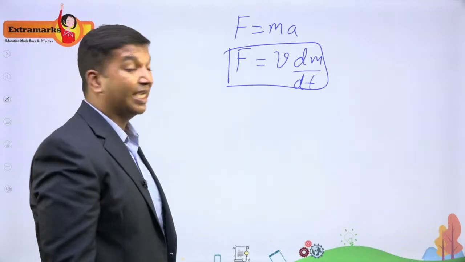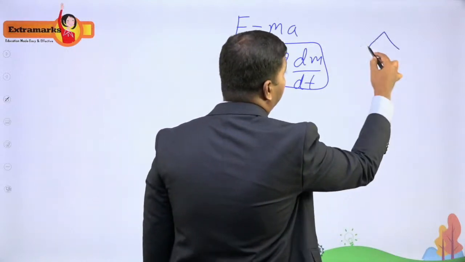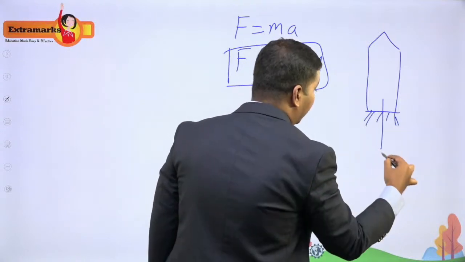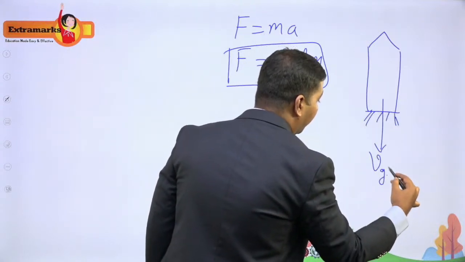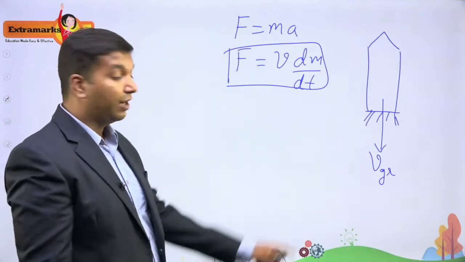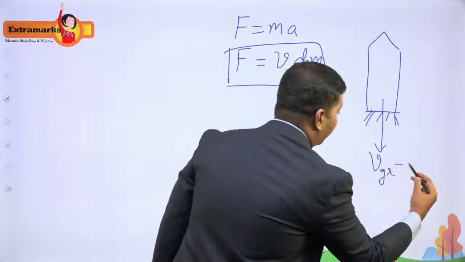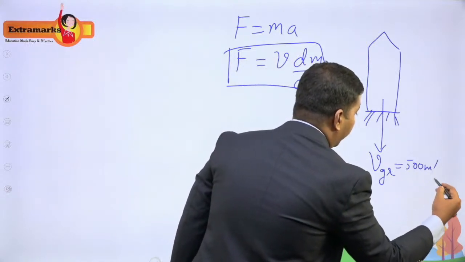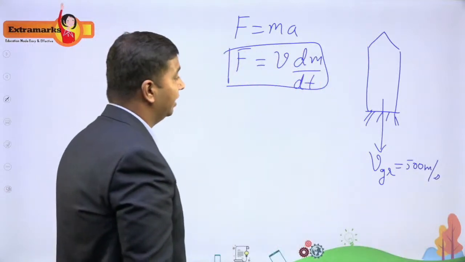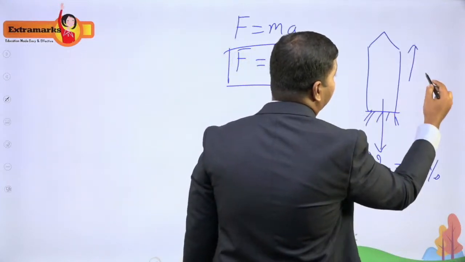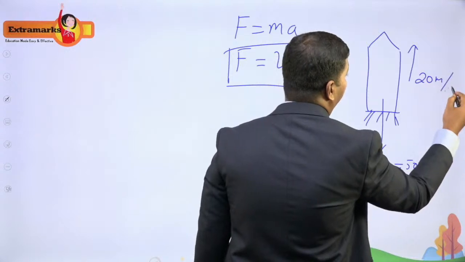Now let us try to sketch a rough diagram here. So this is the rocket and these are the exhaust gases. Velocity of gases with respect to rocket, VGR, I have written. They have given it as 500 meter per second. They also say that the rocket is accelerating upwards with an acceleration of 20 meter per second square.